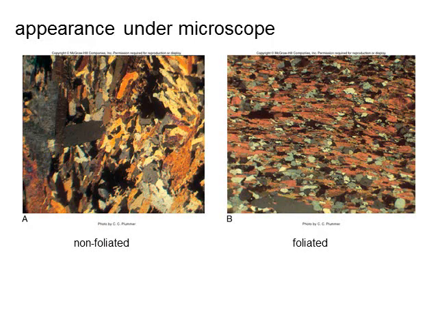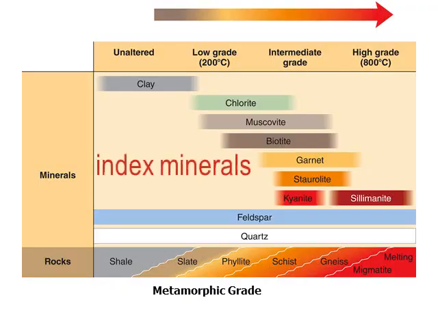So the appearance of this under a microscope, to compare the two, A is showing an example of a non-foliated rock. Again, these crystals are different sizes and different shapes, but they're not showing any kind of layering. If we look at the foliated rock on diagram B, you can see that there's a definite layering that occurs as these minerals are squeezed together.